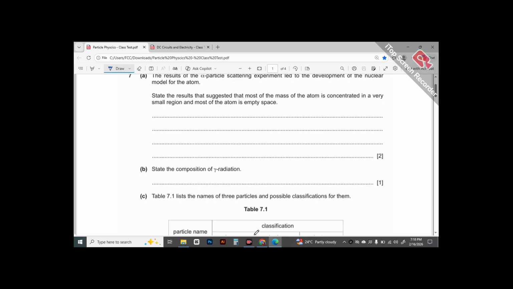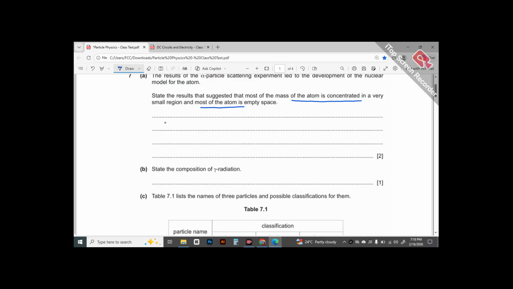So the two main points that are under discussion here are, first, that the mass is concentrated in a very small region, and then the second one is that most of the atom is empty. We had discussed that in alpha particle scattering experiment, we had seen that most of the alpha particles passed undeflected. That was the outcome which led to the result that most of the atom would be empty.